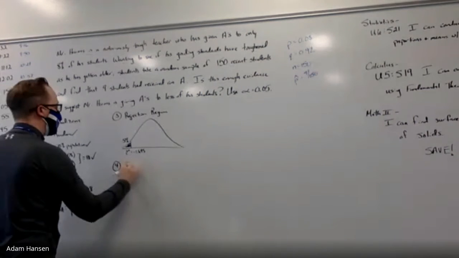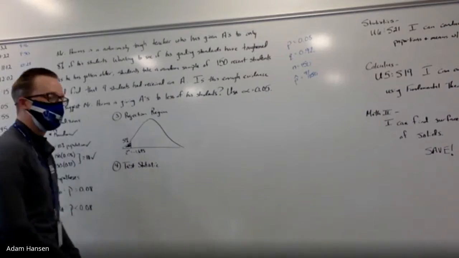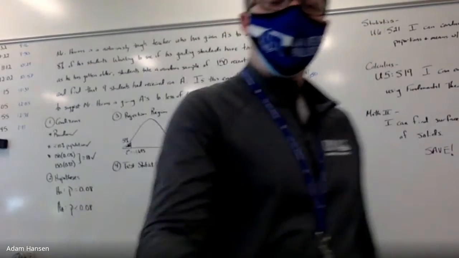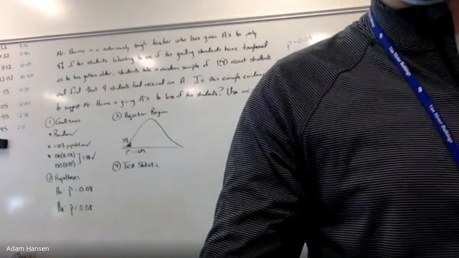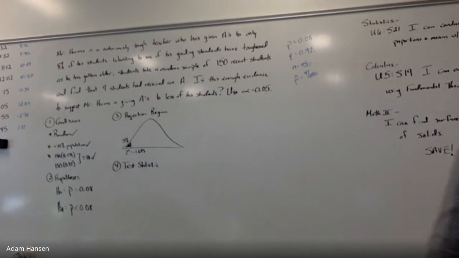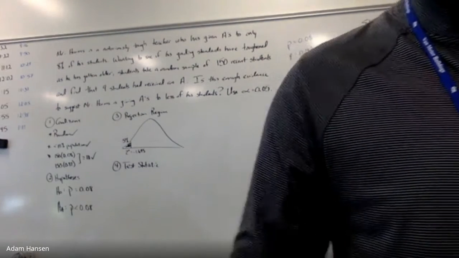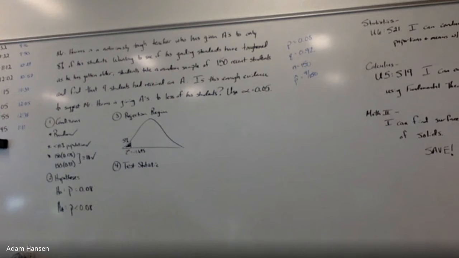Part 4 is the test statistic. Since you have your formula sheet out, go over to the back. We're looking at one sample proportions. I take one sample, I record the proportion p hat, and I want to compare it back to the original population. So here is our test statistic: the difference in the two proportions divided by the standard deviation, the square root of p times q over n, to convert it back to a z.